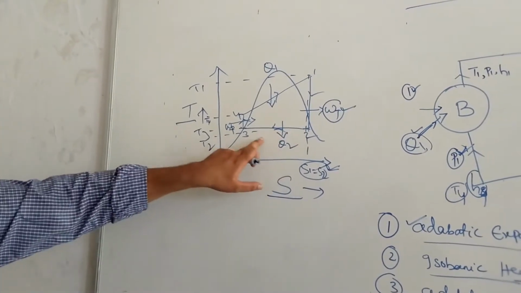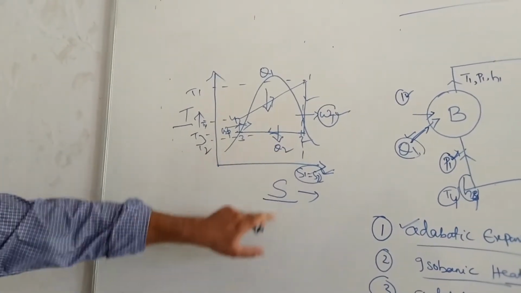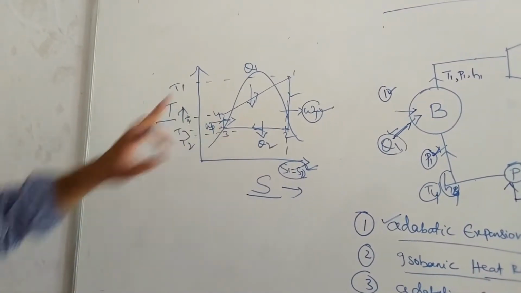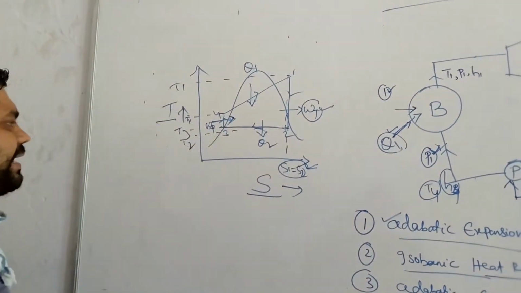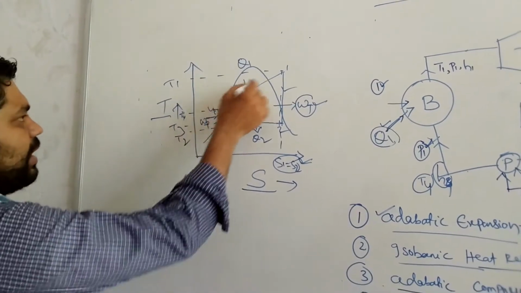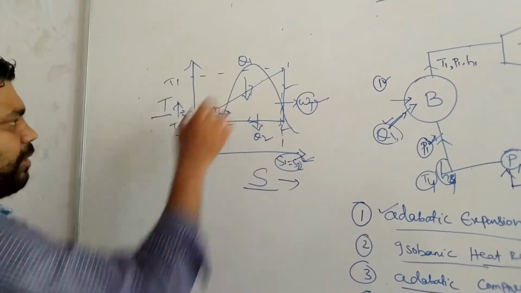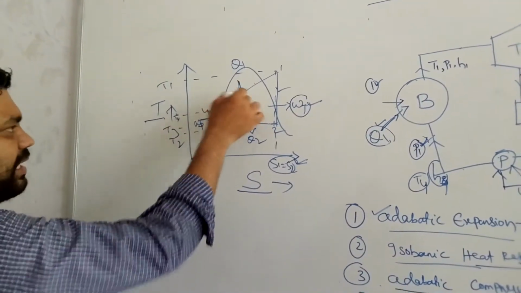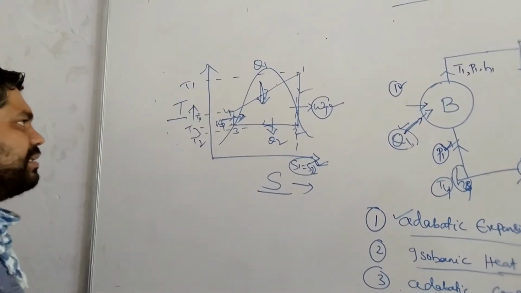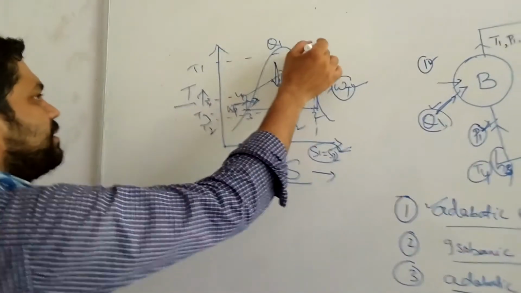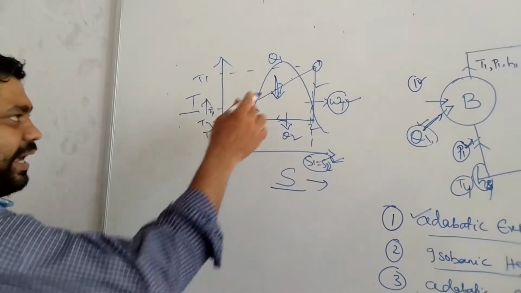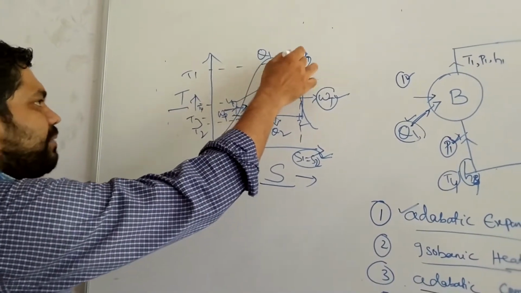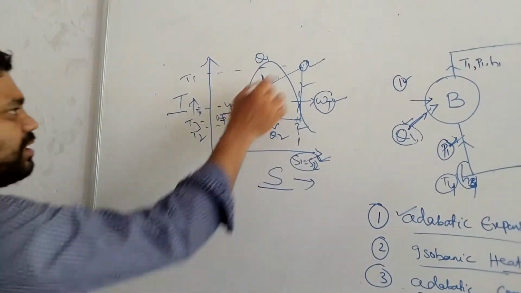So 2 to 3 is constant pressure, where the heat will be rejected; that is Q2. Then it will go to the pump section. In the pump it takes the input and gives the feed water to the boiler. After the boiler, it receives heat at constant pressure, and high pressure will be generated. P1 amount of pressure will be generated here at constant pressure, and the temperature will increase to T1. So the inlet temperature of the turbine is T1.